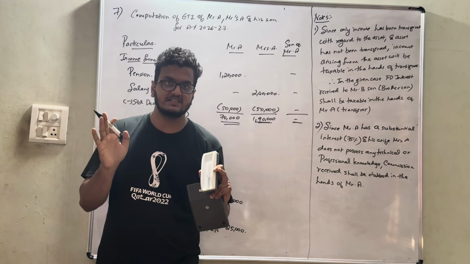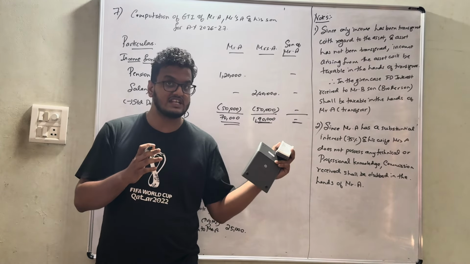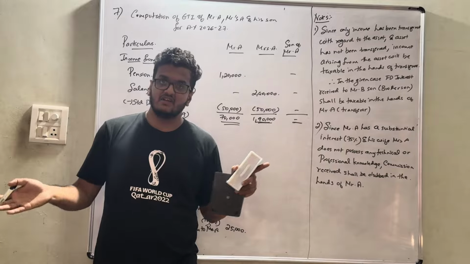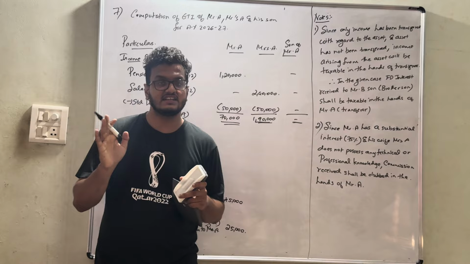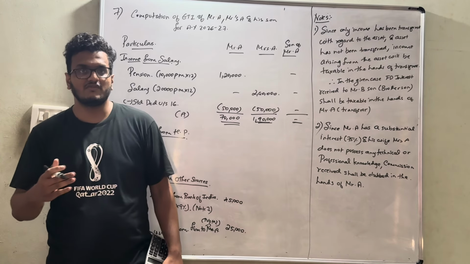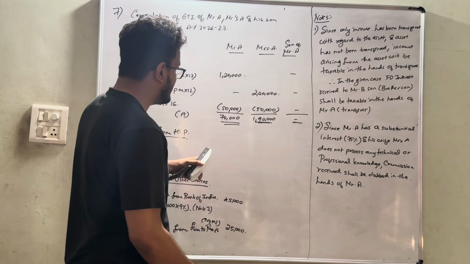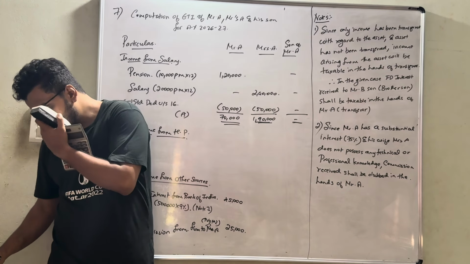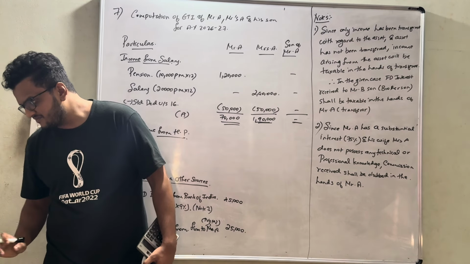If the word computed is given with regard to salary also, the deduction of 50 or 75,000 has already been done. If it is given with regard to income from house property, the deduction under section 24 has already been provided. So obviously, it is a gift given by Mr. A to Mrs. A, so any income from the house property will be taxable in the hands of Mr. A only.